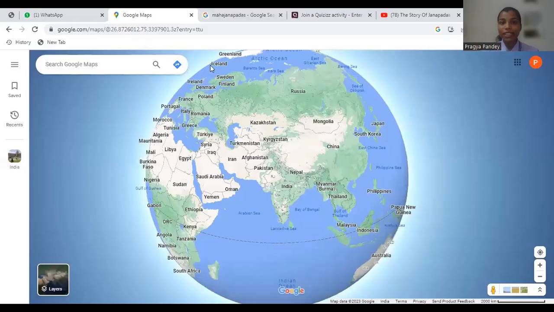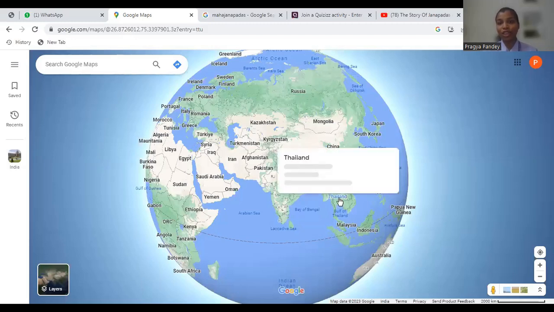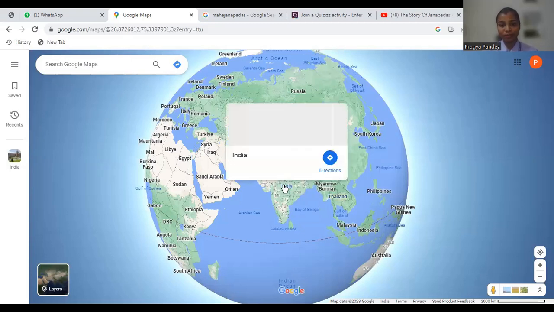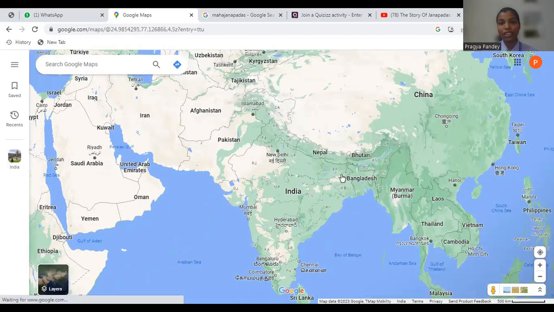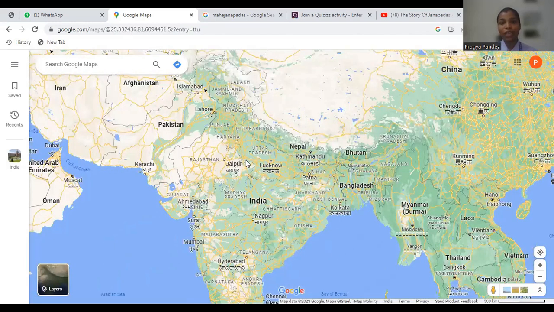Let's move to see something new. As you all can see, what is this? This is like Google Maps, which is showing our globe or earth, and this is where India is. This is the eastern part of India, this is west, this is north, this is south, and this is central India.